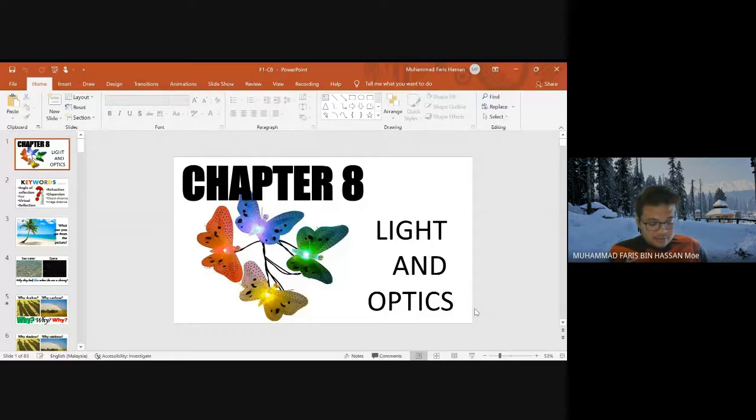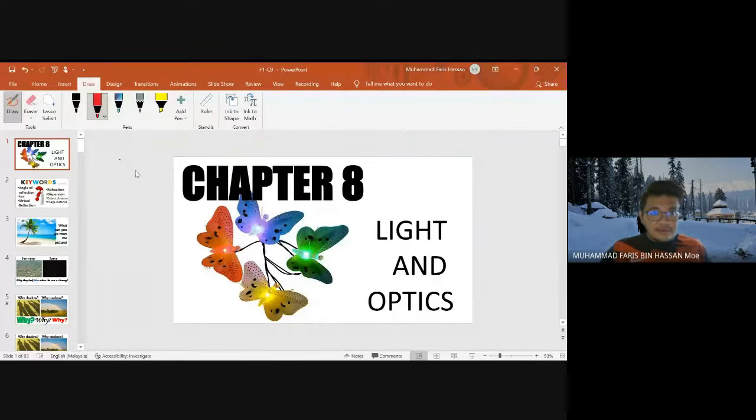As you all know, our air consists of nitrogen, which is 78%. And then what else? Okay, and then oxygen around 21%, followed by inert gases and other substances around 0.97%, and also carbon dioxide around 0.03%.